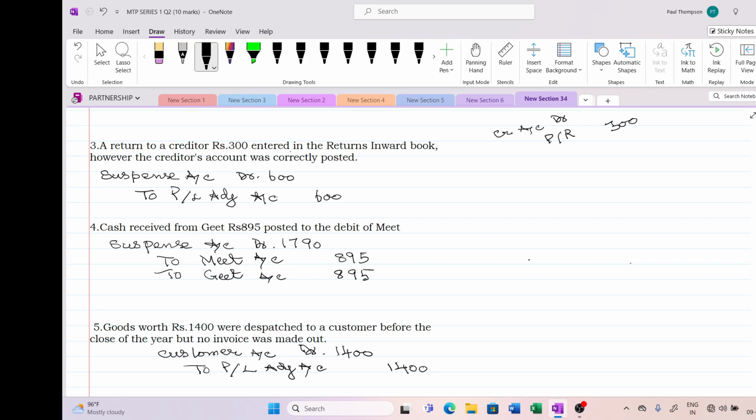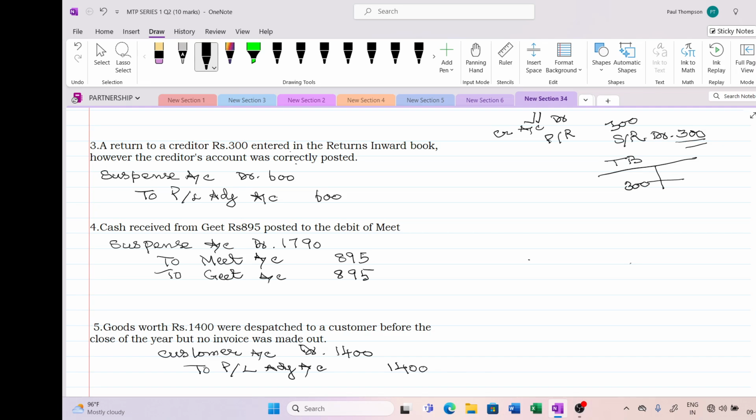Okay. Now what happened? This is entered in the sales return book. Sales return, what is the nature in the book? Sales return is debit. So you have debited the sales return book and they wrote it. However, the creditor's account was correctly posted. So the creditor is correctly debited, but they have made a mistake of debiting the sales return account. So now in the trial balance, this sales return would have appeared on the debit side for 300 rupees.